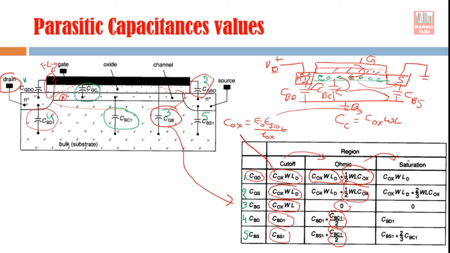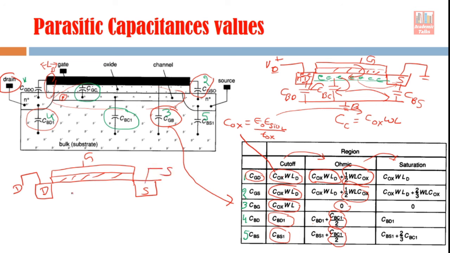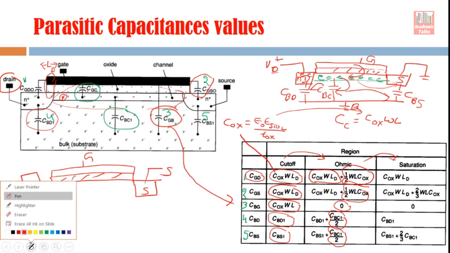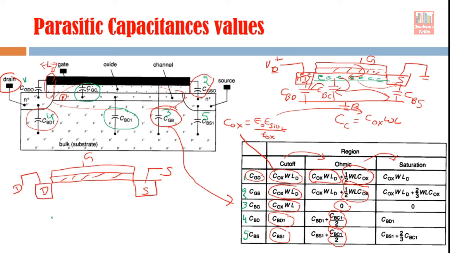Now if you talk about saturation, let's draw the diagram here. You will see that the saturation case is totally different, because of the distribution of the channel area in the saturation region. So this is your oxide, this is your gate, this is drain, and your source terminal. You know saturation occurs once pinch off has started.